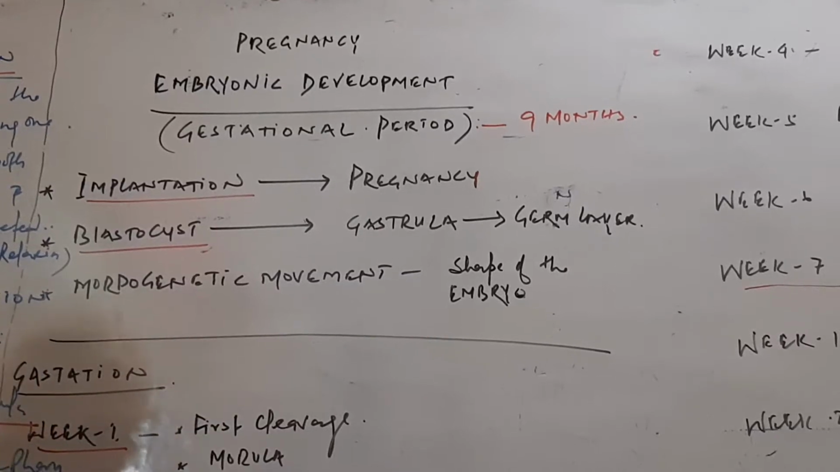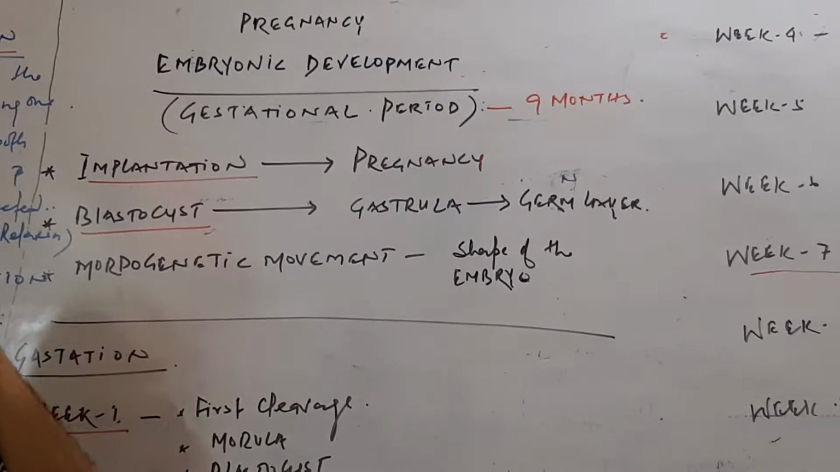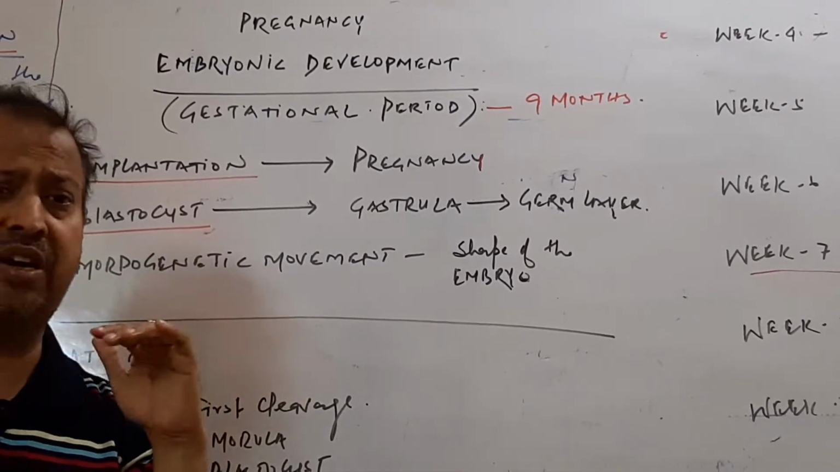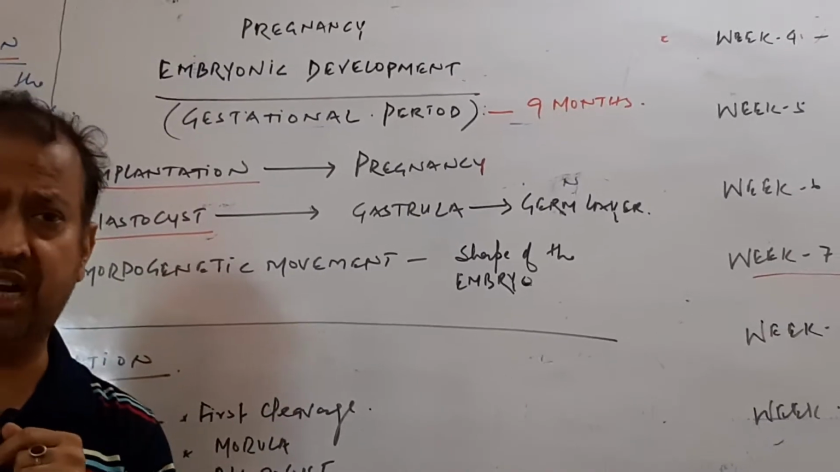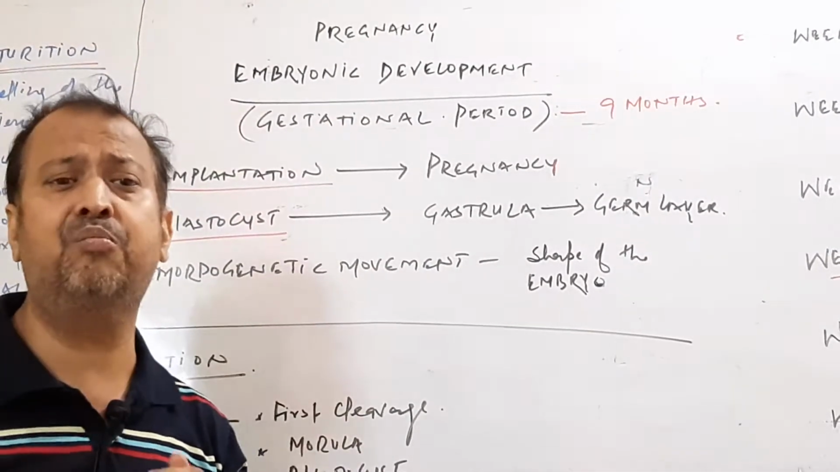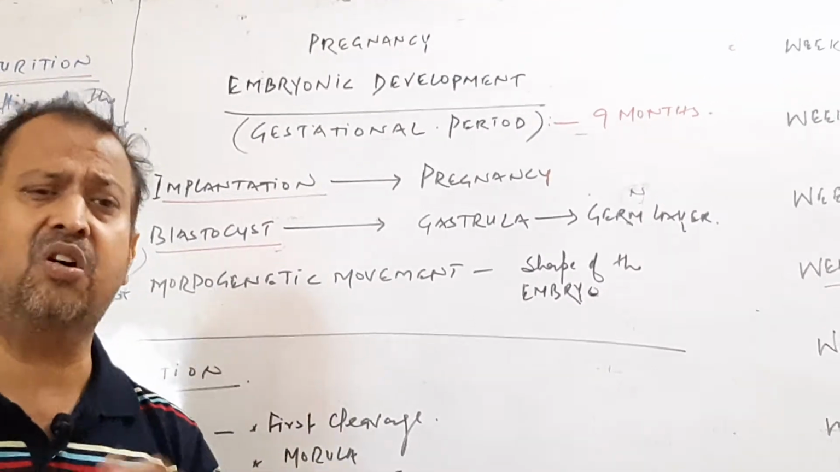And now we are starting the embryonic development. Embryonic development is just a process of the fertilized egg. The fertilized egg is the fusion of the two opposite gametes. It takes place in the fallopian tube. Then the fertilized egg moves into the uterus and gets implanted. That process is called implantation.